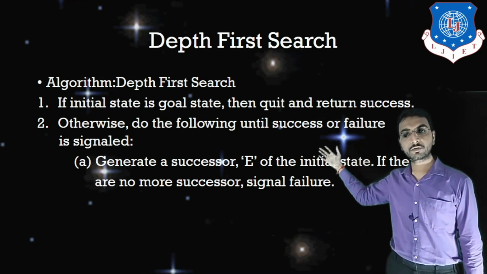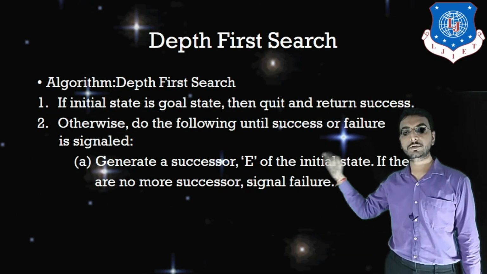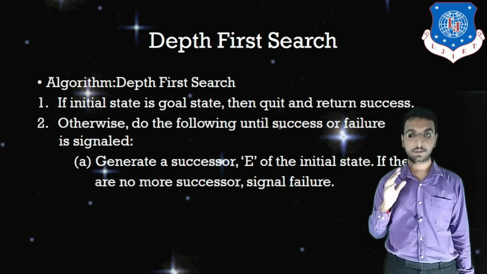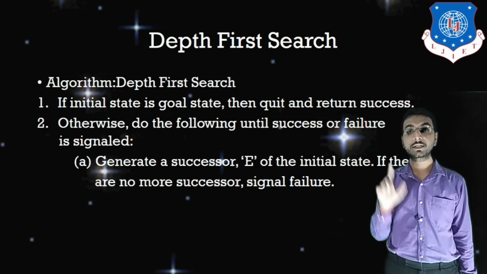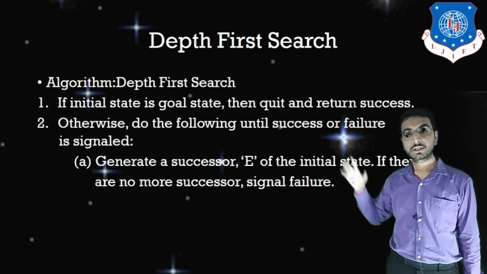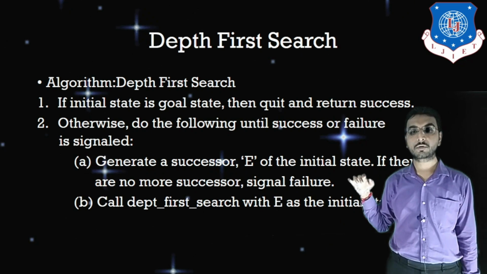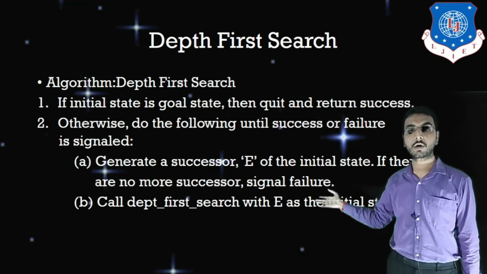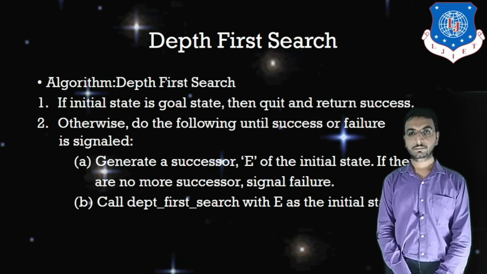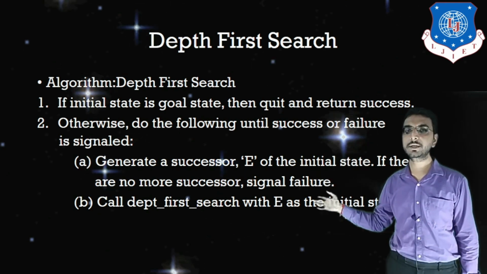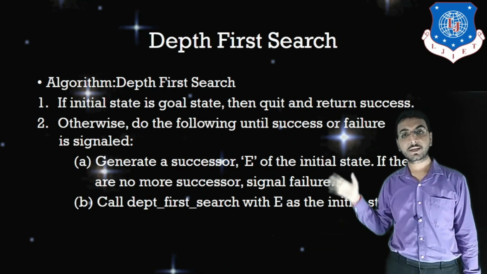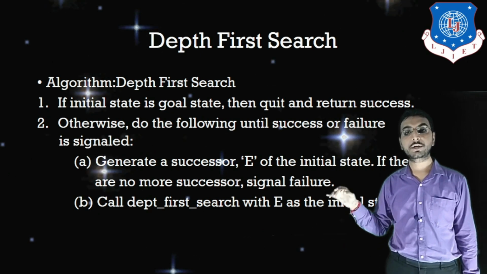So from 0, 0 we will go deeper and deeper, from 0, 0 to 4, 0 to 4, 3. Likewise we will go deeper and deeper, because this is not a level wise searching process. So this algorithm is somewhat like a recursive algorithm. Next is called depth first search with E as an initial state. So this E will be considered as my next initial state, and from that initial state again I am going to explore the nodes deeper and deeper.